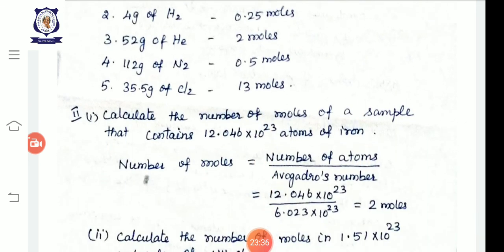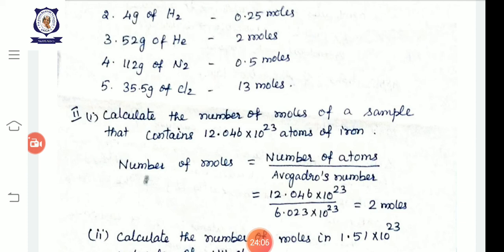Calculate the number of moles of a sample that contains 12.046 into 10 power 23 atoms of iron. Here is another formula to calculate the mole: if the number of molecules or atoms is given, we know that 1 mole of any gas contains 6.023 into 10 power 23 molecules.